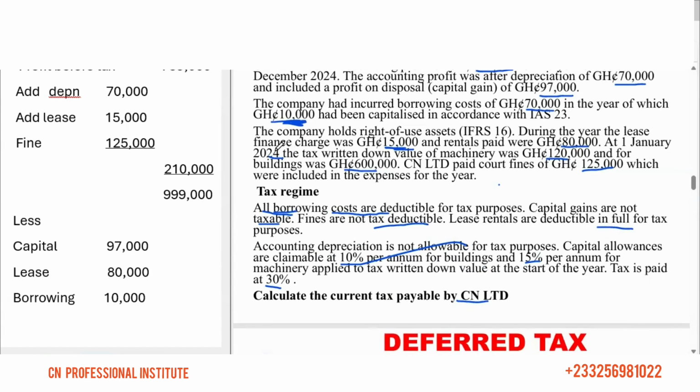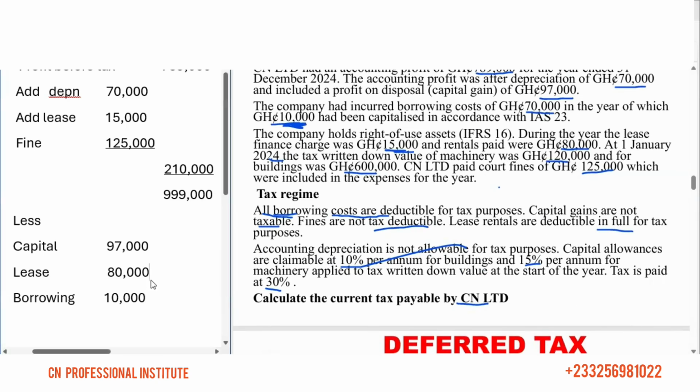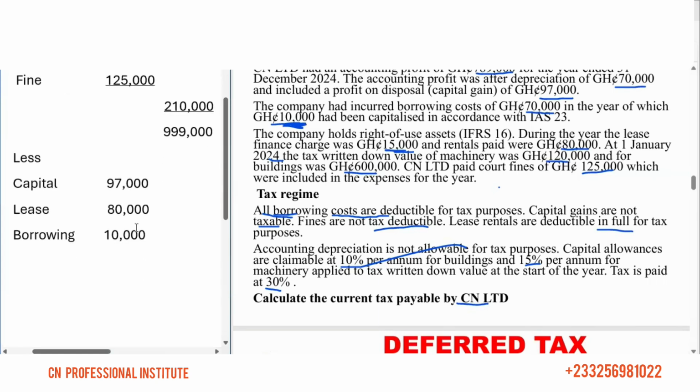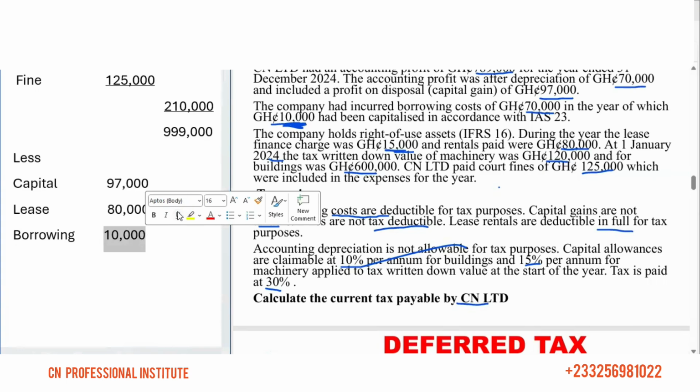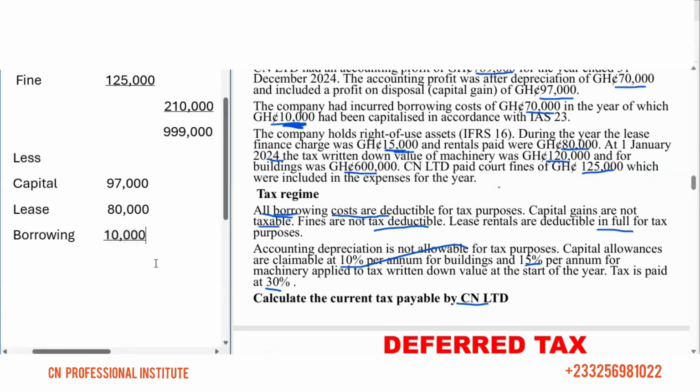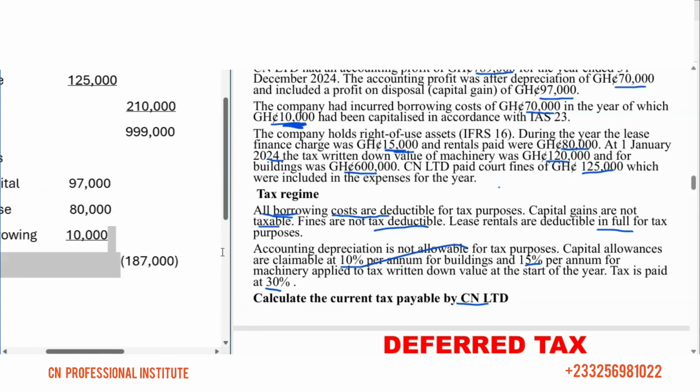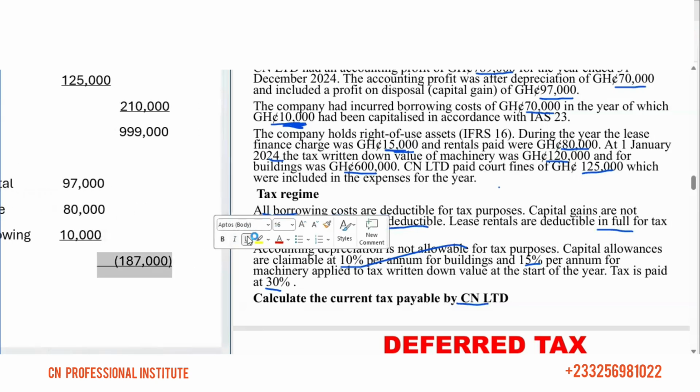So when you add all these ones, the 97, 80, and then 10, you get 187. Then we'll come and deduct the 187,000. After deducting, we'll get the assessable profit before we deduct the capital allowance.